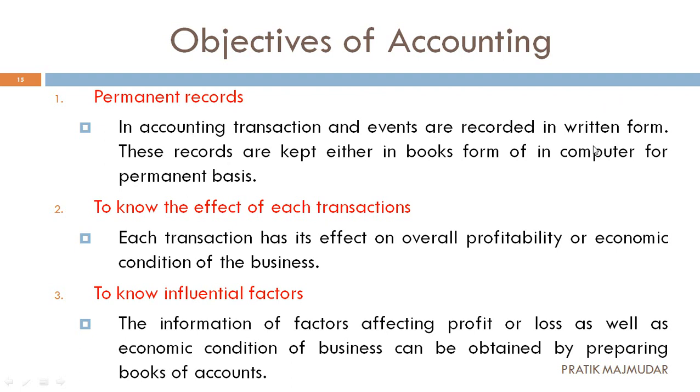Accounting is totally written work, so all the records are permanently stored in the books of accounts. Some of the institutes are now using computers instead of these books. So the records are kept permanent in those particular books. So that is the first objective of accounting.